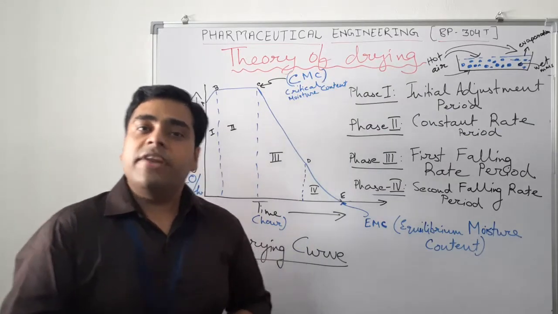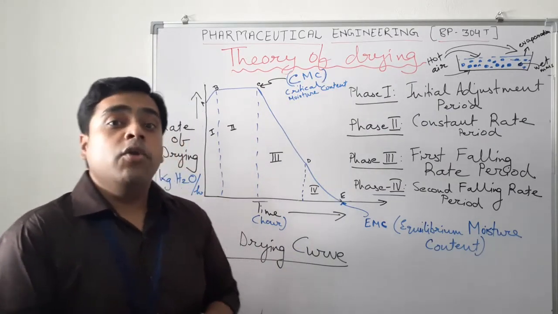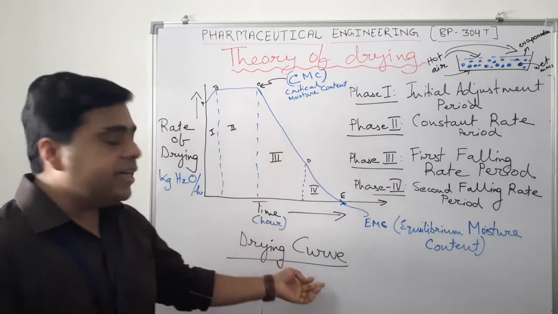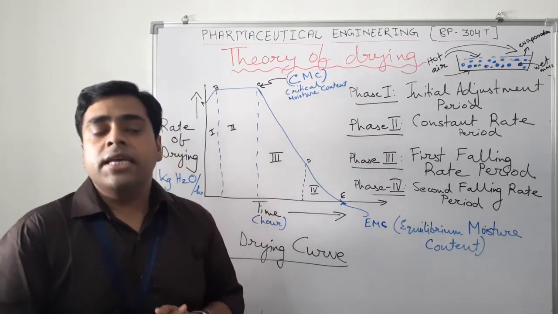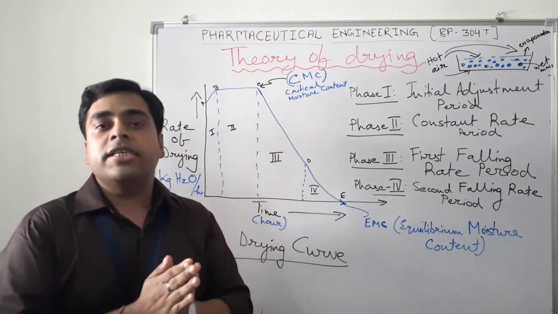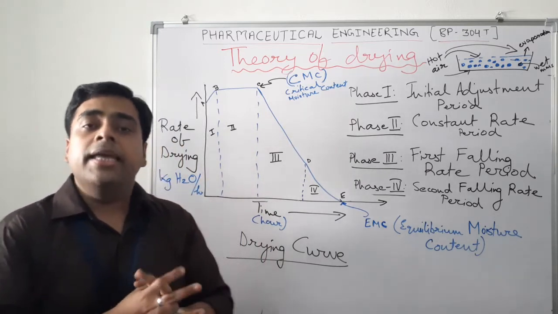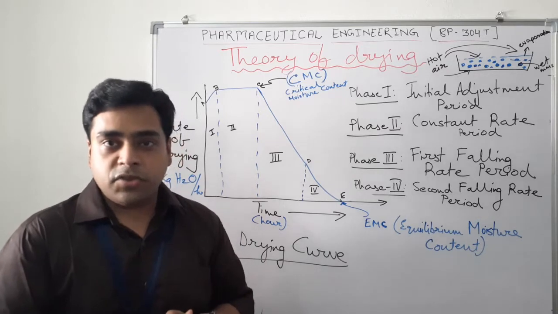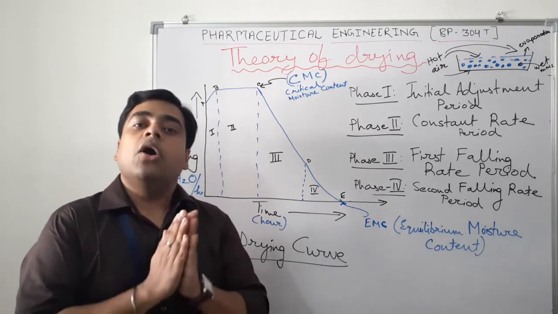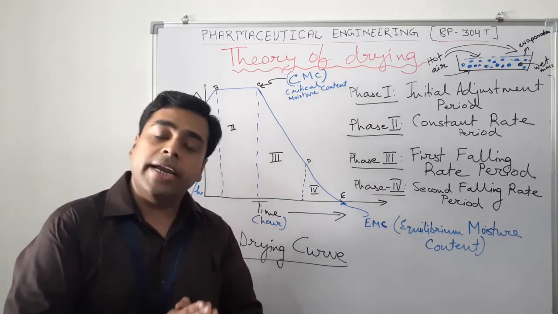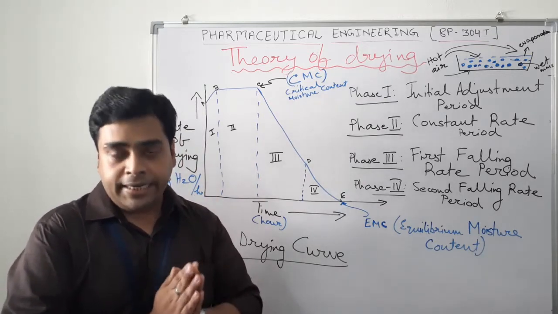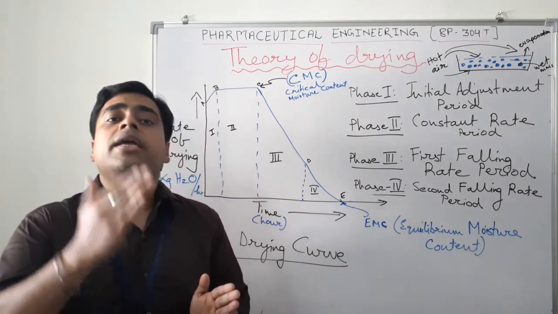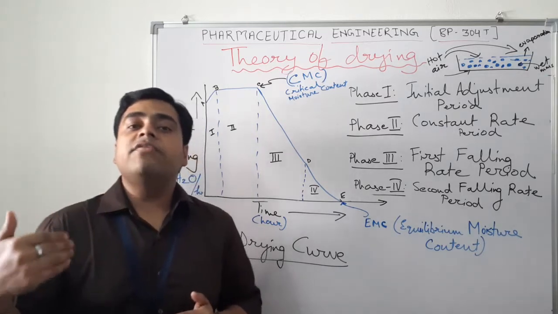So in the theory of drying, to understand the theory of drying, we also have to understand the different drying curves. So how do you obtain drying curves? It is a simple process. The process which we follow in drying is that we take some wet mass of solid and pass hot air through that wet mass of solid, and from time to time we check what the moisture content in it is, because moisture content should decrease at certain intervals of time.